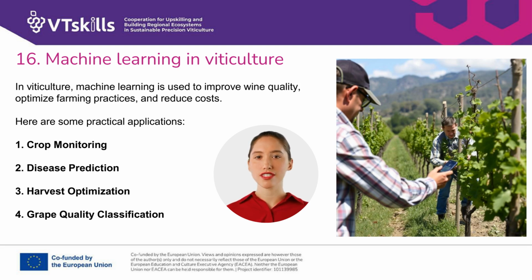3. Harvest optimization. Machine learning can accurately predict the optimal time for grape harvesting based on parameters such as phenolic and sugar ripeness and evolving climate conditions. 4. Grape quality classification. Using visual and chemical analysis, algorithms can classify grapes based on quality, helping wineries select the best clusters for different types of wine.